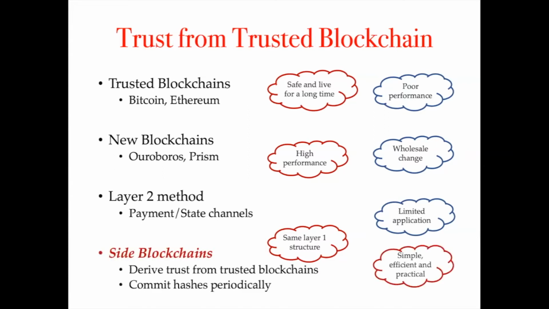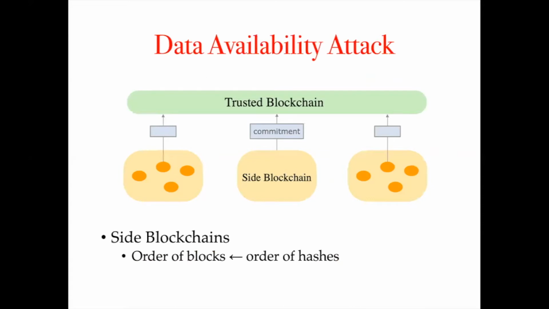Our work starts from a different mechanism to scale the blockchain performance, where some smaller blockchains derive trust from larger blockchains by committing the hashes of their blocks periodically to the trusted blockchain. It still stands on the same Layer 1 structure, but with more flexibility, and further provides a much simpler, more efficient, and practical way to support different applications. The figure depicts the mechanism of side blockchains. By committing hashes, the order of blocks in the side blockchain is determined by the order of hashes in the trusted blockchain. This way, the security of side blockchains is directly derived from that of the trusted blockchain.